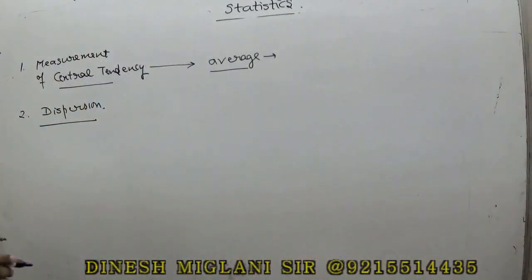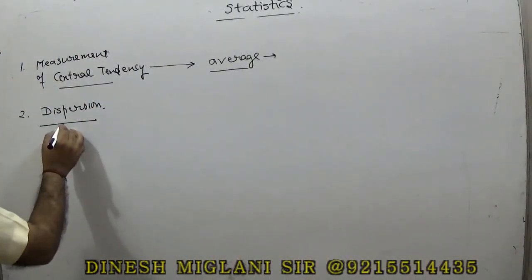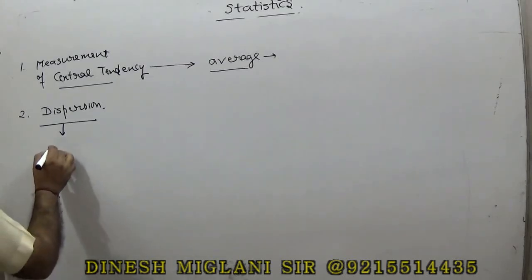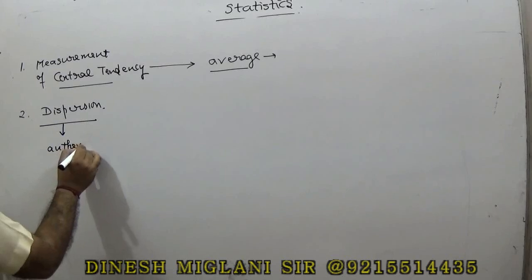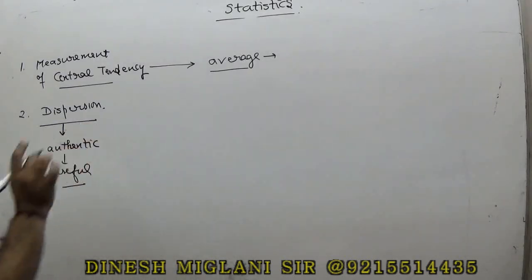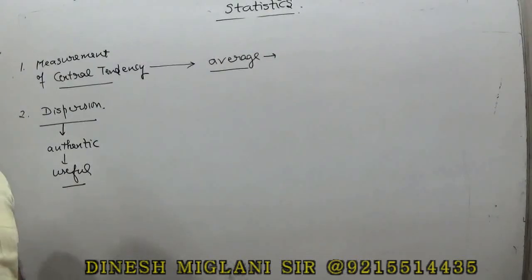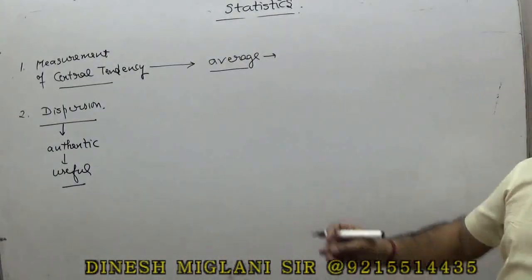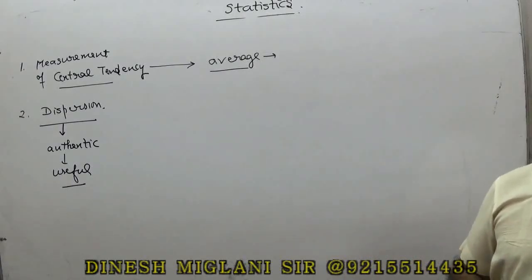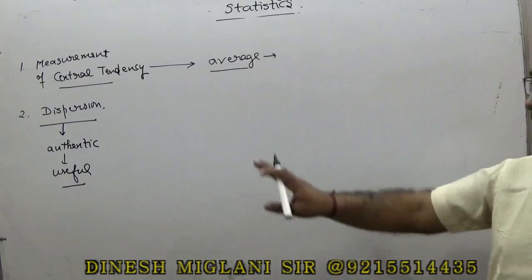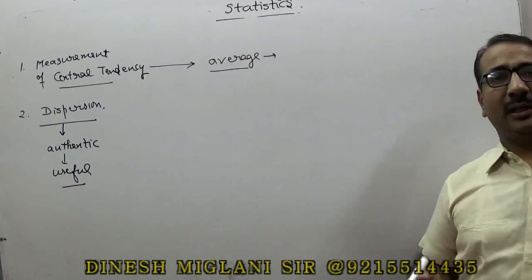And the second thing is dispersion. Dispersion means we are going to tell how much data is authentic, or how much data is useful for giving the central tendency, whatever mean, mode, median we have given. Whether the data is not so much scattered, it is in such a position that we are able to tell whether the central tendency we have found from that data is right or not. It basically tells about the authenticity of the data.